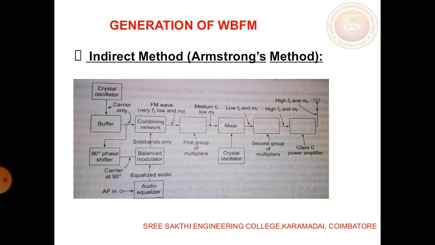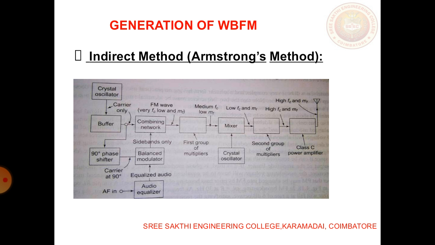You have many more components in this circuit. The total circuit is divided into two groups, with multiple multipliers. Here the crystal oscillator is the carrier frequency generator. Your input AF signal is applied to an audio equalizer and then to a balanced modulator, whereas the carrier signal is 90-degree phase shifted and given to the balanced modulator.